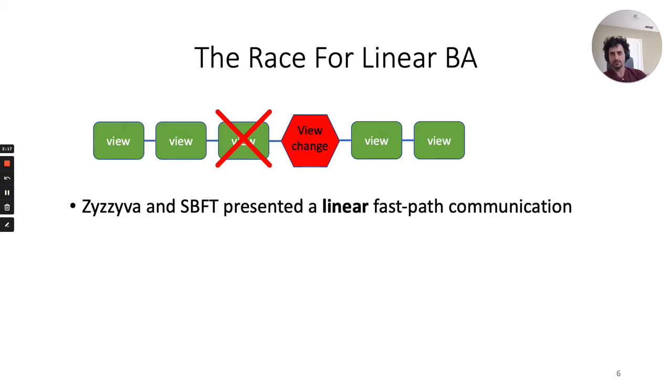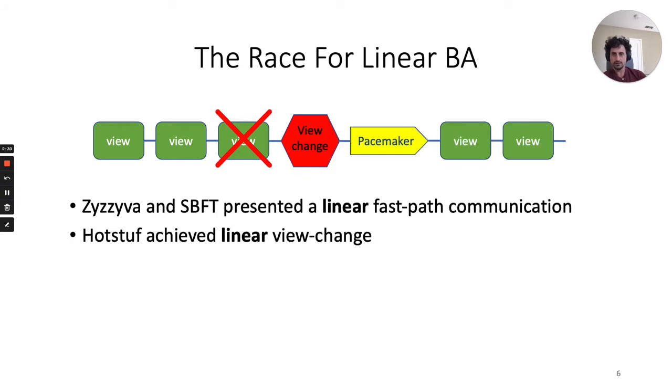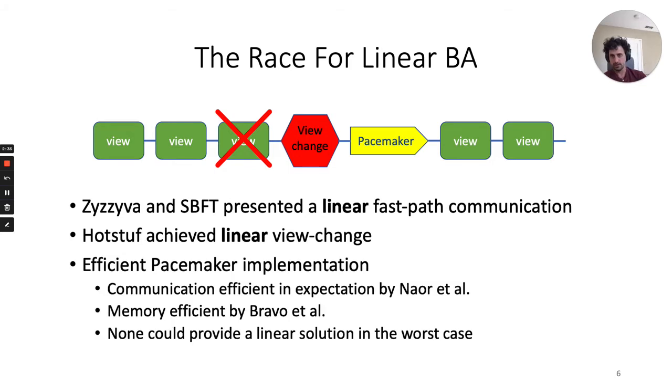Zyzzyva and SBFT presented a linear fast path communication in each of these views. Later, HotStuff achieved a linear view change mechanism, but required that all honest parties start each view roughly at the same time. To this end, they assumed the pacemaker abstraction, and a few later works gave an efficient implementation of this pacemaker. For example, Naor et al. showed an implementation that is communication efficient in expectation, and Bravo et al. showed a memory efficient implementation. However, none of these works could provide a linear solution in the worst case.